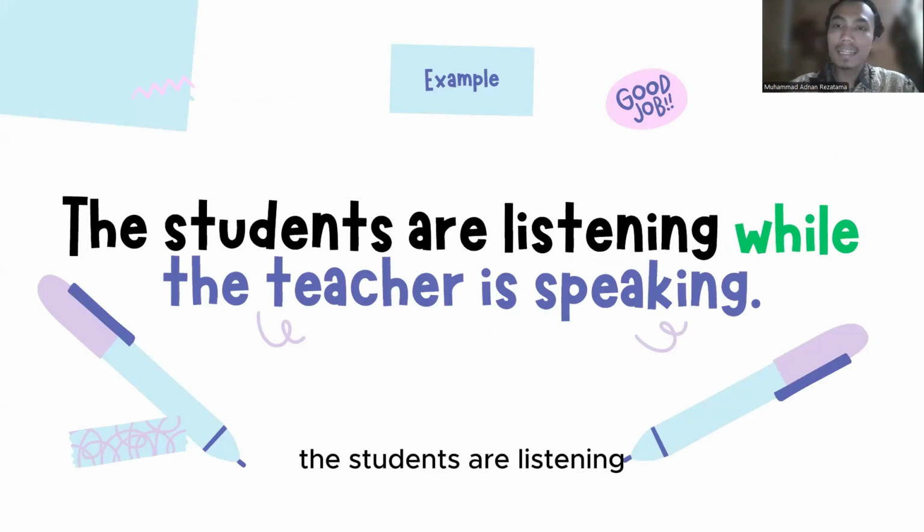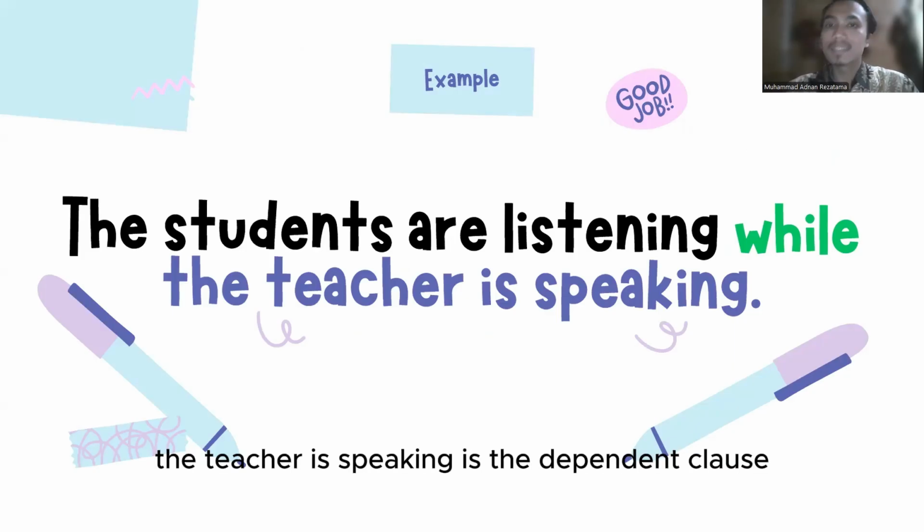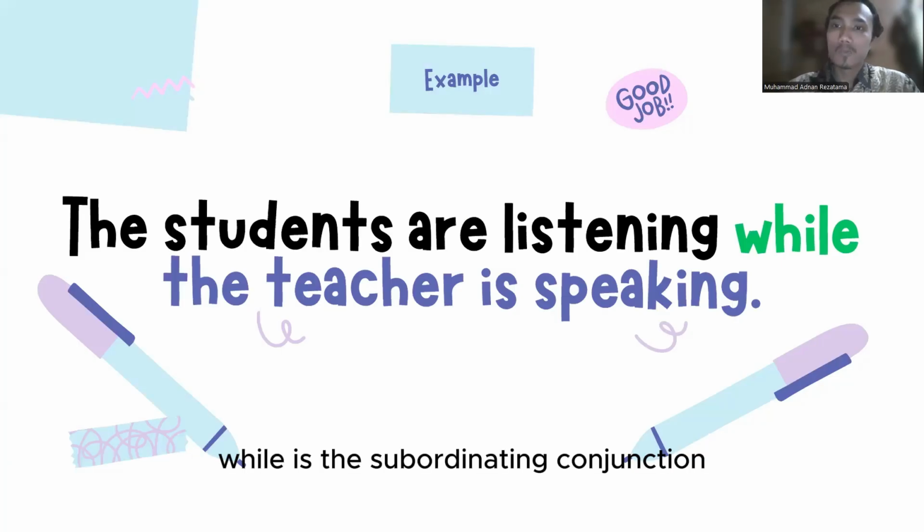The students are listening. This is the independent clause. While the teacher is speaking. The teacher is speaking is the dependent clause, while is the subordinating conjunction.